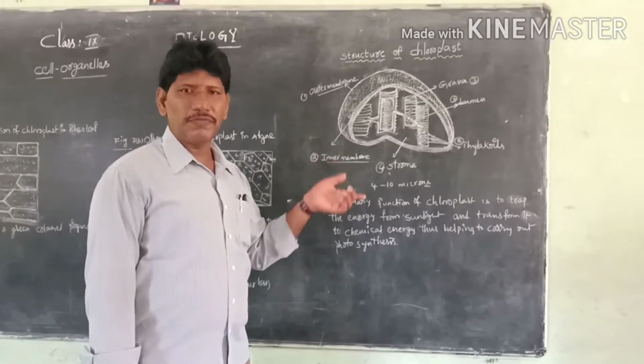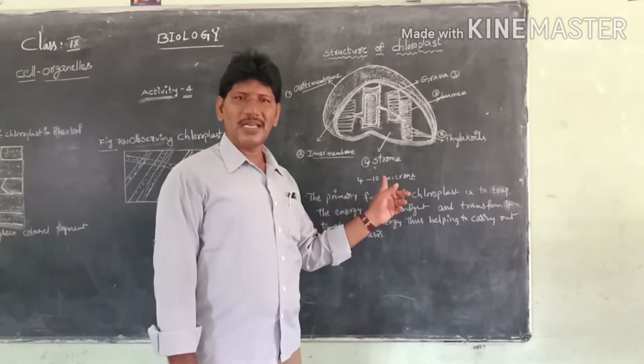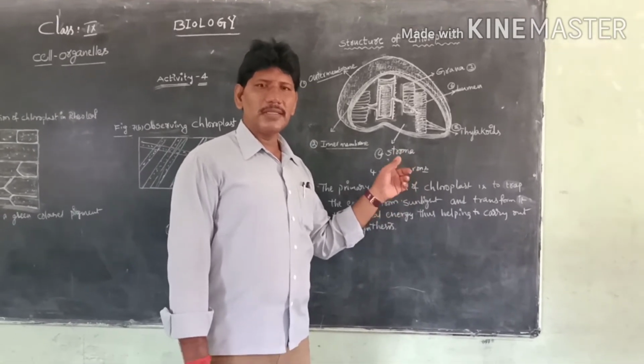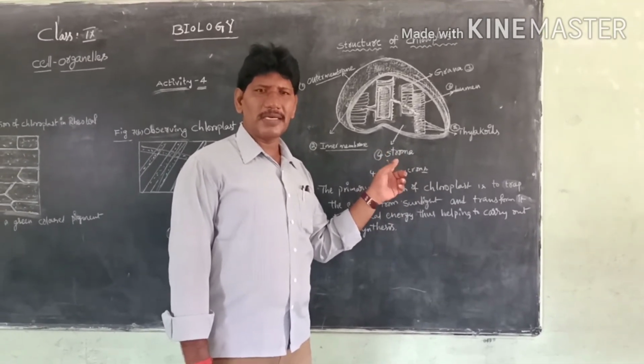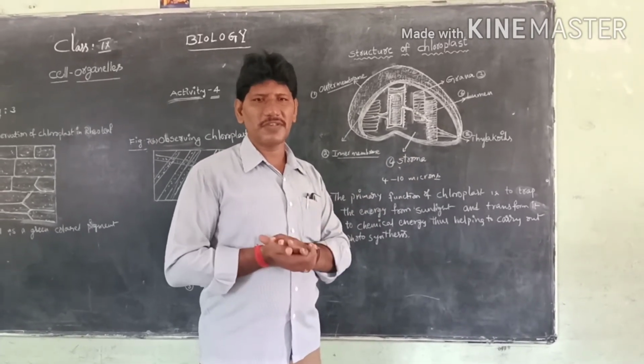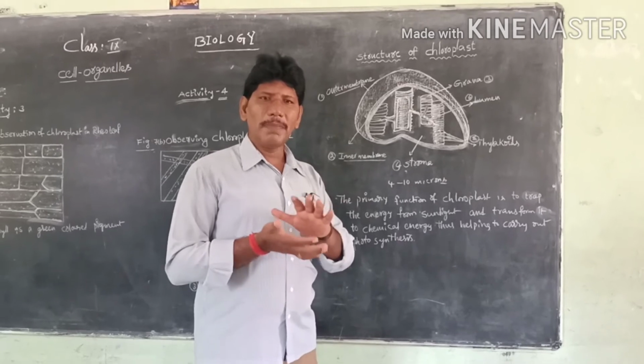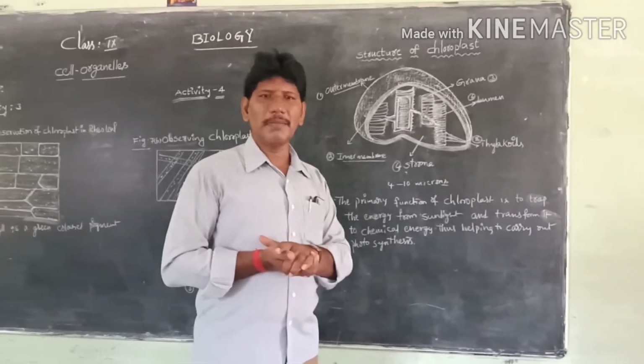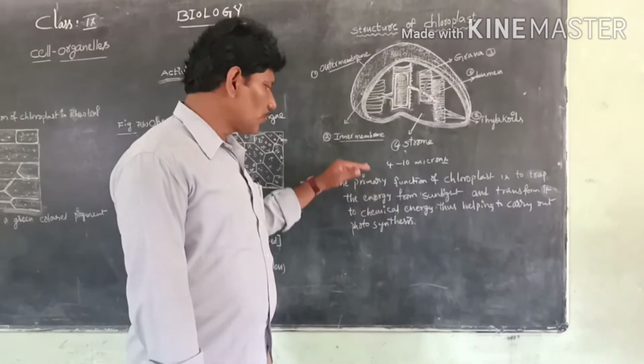So the leaf is the food factory, and the chloroplast is the kitchen of the cell. Usually chlorophyll is a green colour pigment. It is present more in the upper surface of the leaf when compared to the lower surface of the leaf. That's why the upper surface of the leaf is more shiny compared to the lower surface.